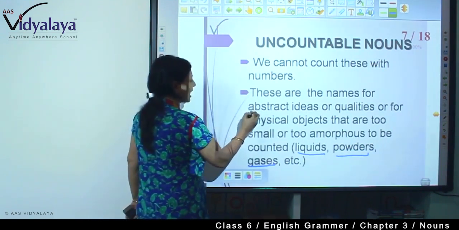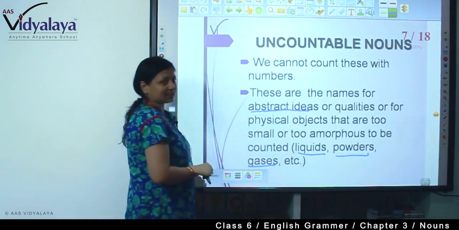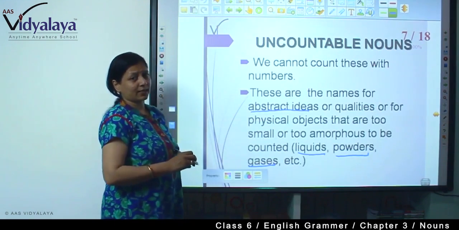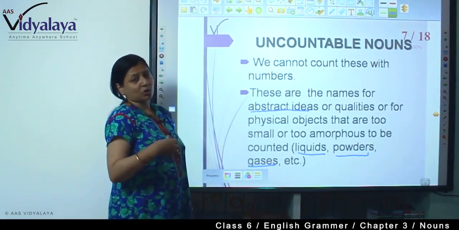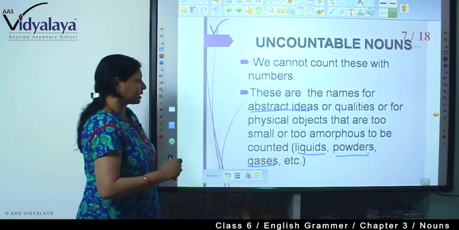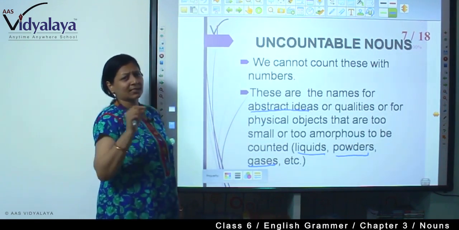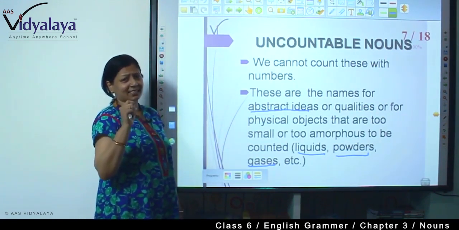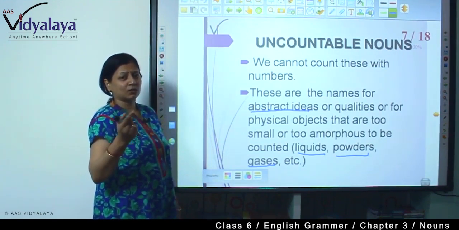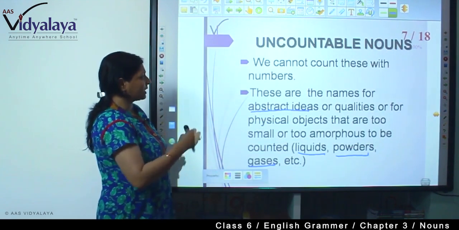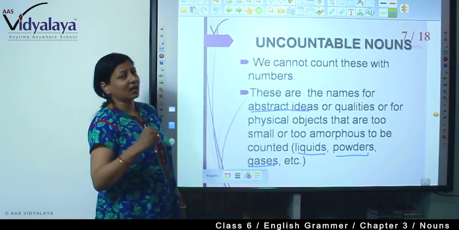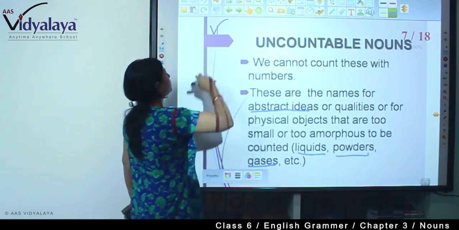What are the abstract ideas or qualities? That we can only feel, we cannot touch, not concrete. And what are the things that are too small? That's sugar grains, rice grain. So this we cannot count. Stars, we cannot count. So in this way, these come under uncountable nouns.